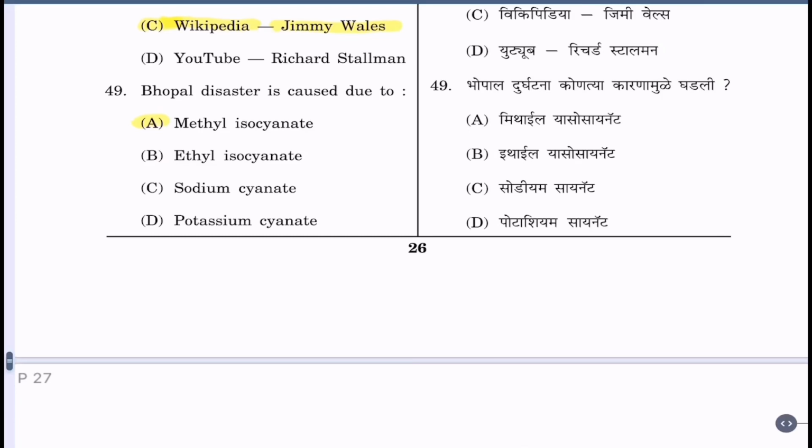Question 49. Bhopal disaster is caused due to A. Methyl isocyanate. B. Ethyl isocyanate. C. Sodium cyanate. D. Potassium cyanate. The correct alternative is A. Methyl isocyanate.